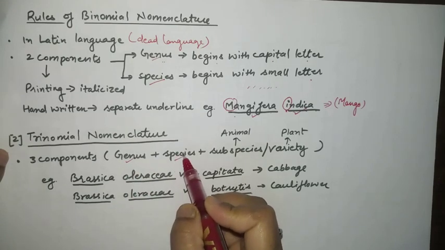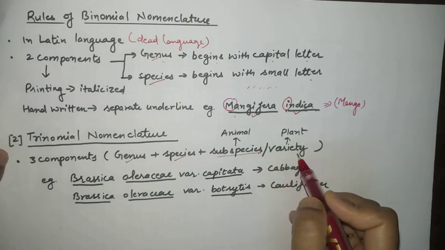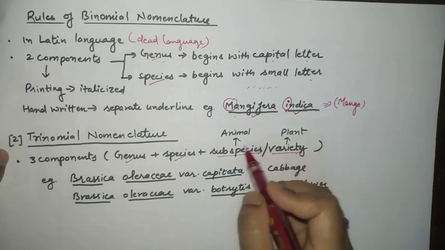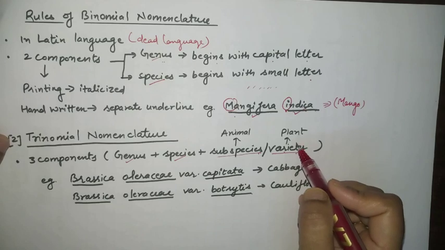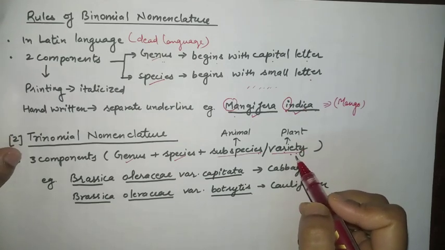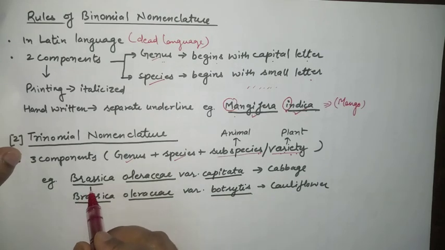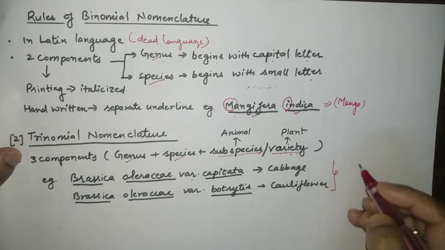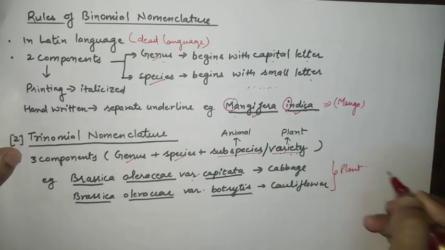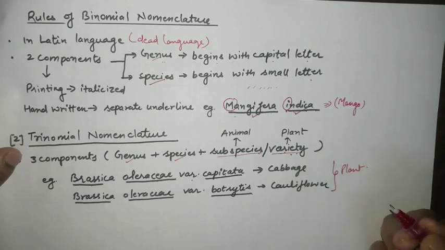Genus and species are the common ones. Along with this, we have added the subspecies also. Subspecies or variety, both are the same thing, but in case of animals we use the term subspecies, and in case of plants we use variety. Alright. So we are having 3 components here, and how are we writing? Brassica oleracea variety capitata, because both are what? Both are plant species. Cabbage also comes under the plant kingdom, and cauliflower also comes under the plant kingdom.